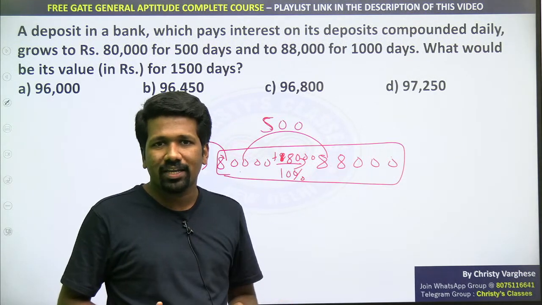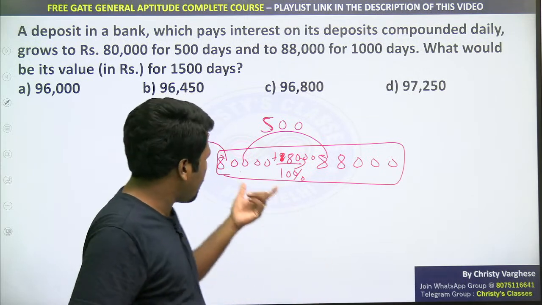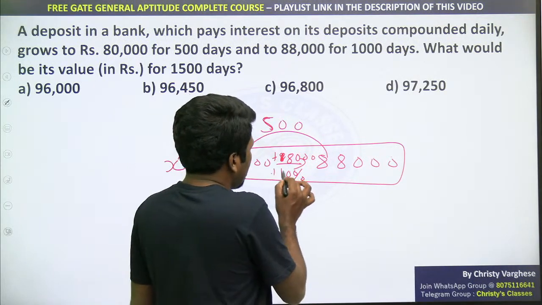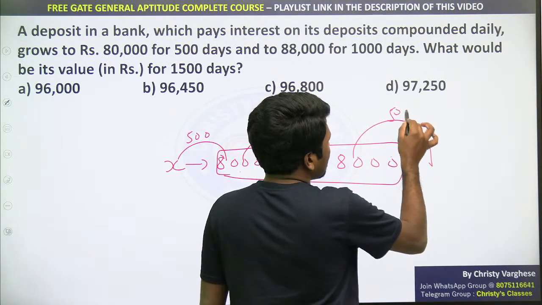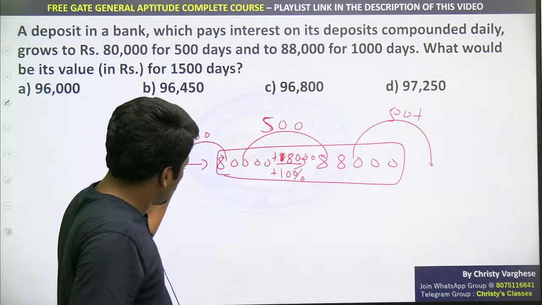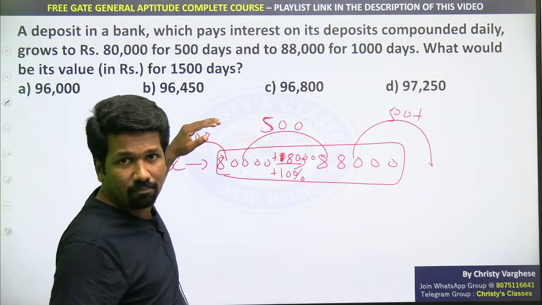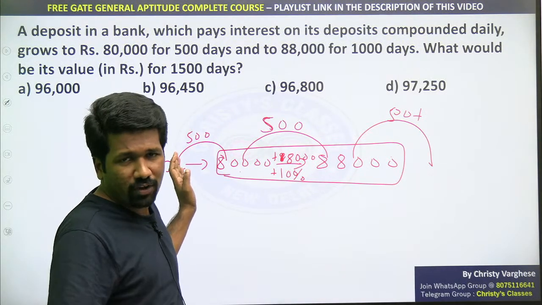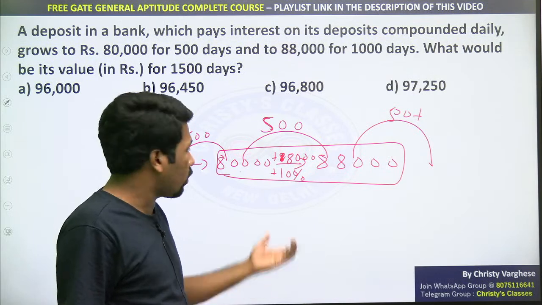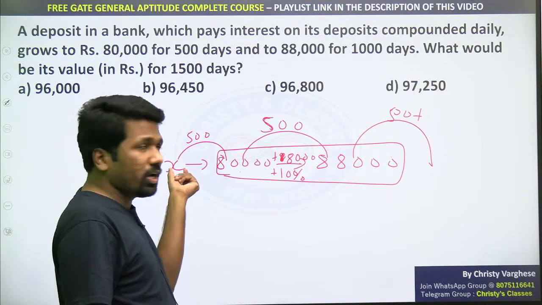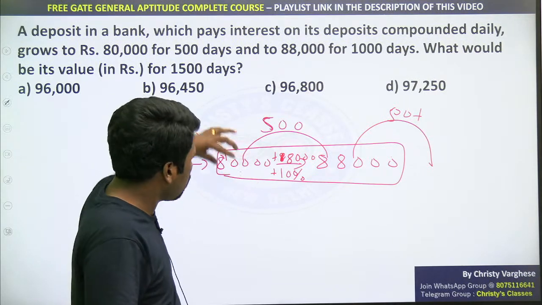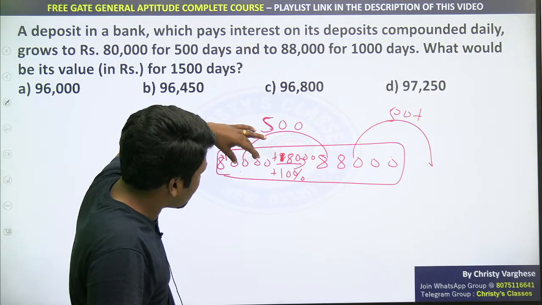None of those formulas are needed. यहाँ पे 500 days के लिए rate of interest is 10%. Again for the same 500 days, x to 80,000, 500 days completed. What is that x? If you want, you can find it now, but that is not our concern at all. That is why I told you, if you use the formula, you need to involve this x. But if you don't use this formula, you can directly look at this.